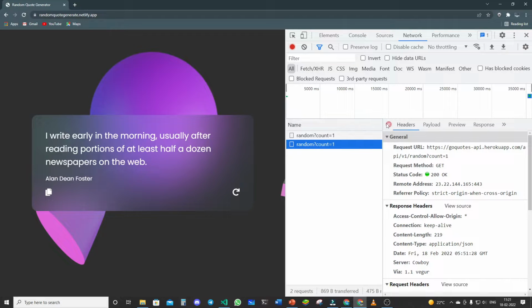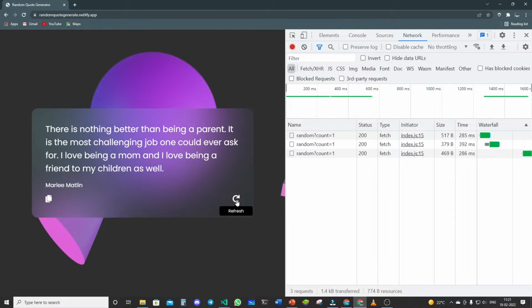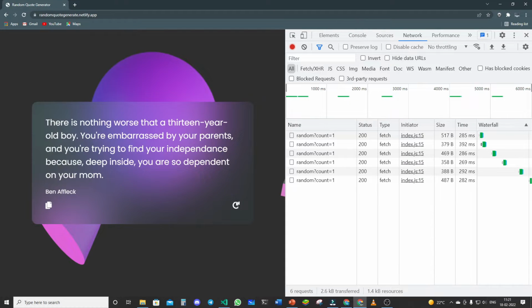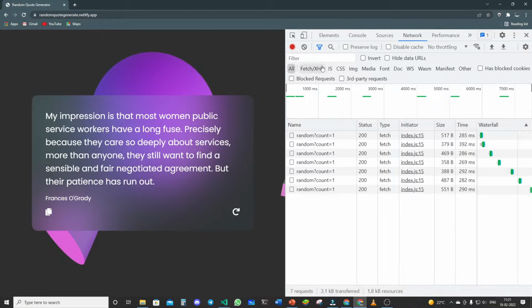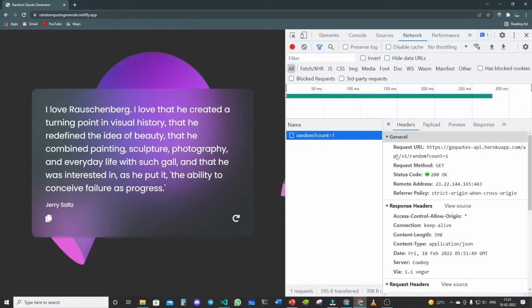You can see another request is generated. I can just show you. I can request again and again. Whenever I click on refresh, this generates a new request, like it would generate new requests every time. So that is the power of JavaScript. You can see it just gets the content from another server.